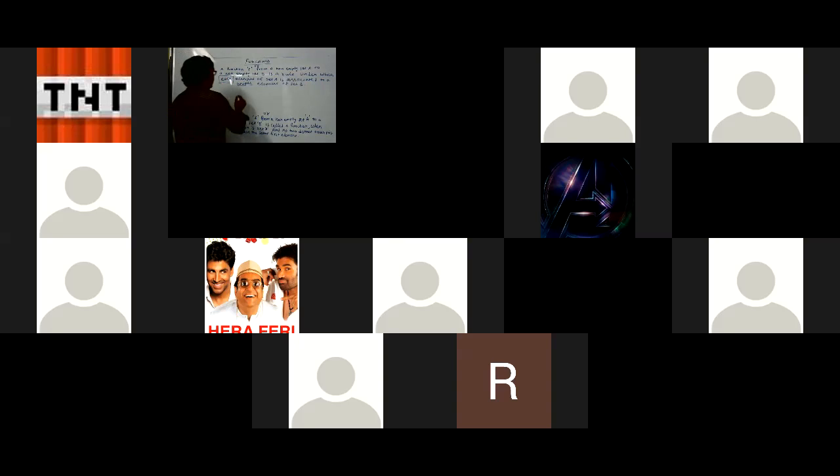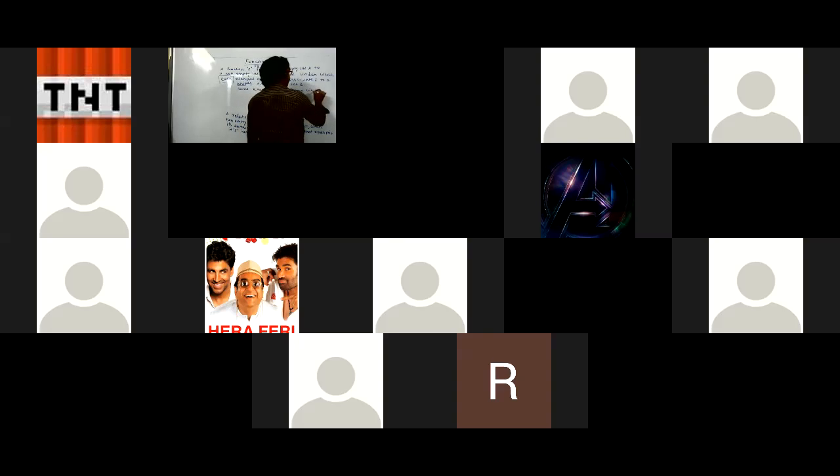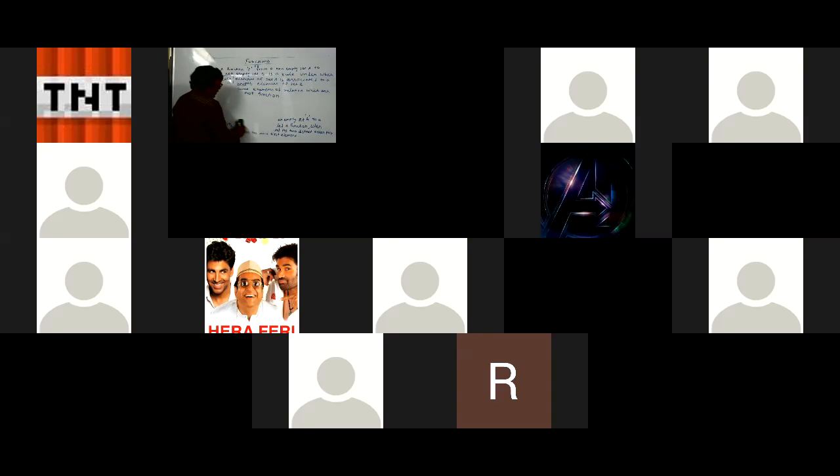Suppose I give some examples of relations which are not functions. I will draw an arrow diagram of some relations which are not functions. Student, if a relation has to be a function, each and every element of the first set should have one and only one image.